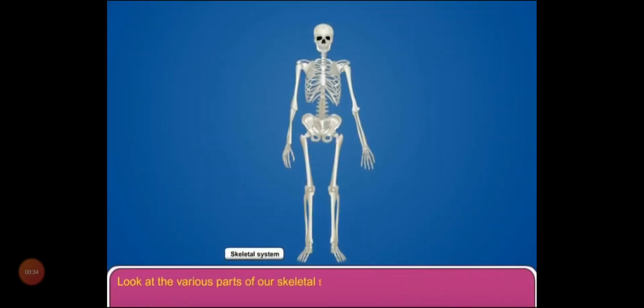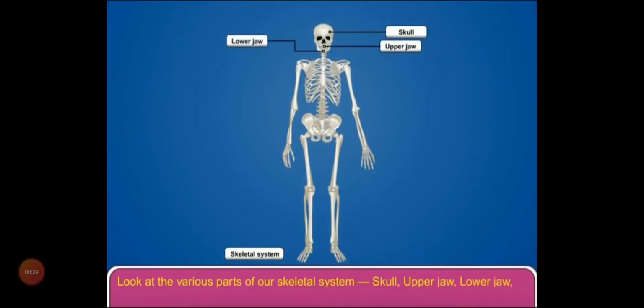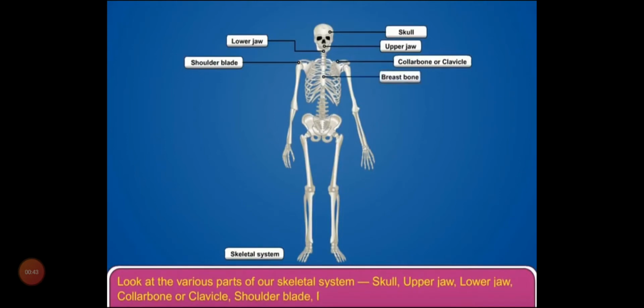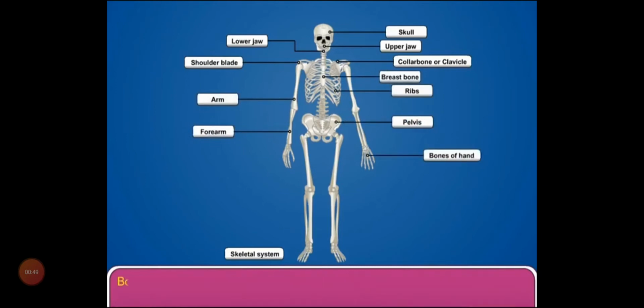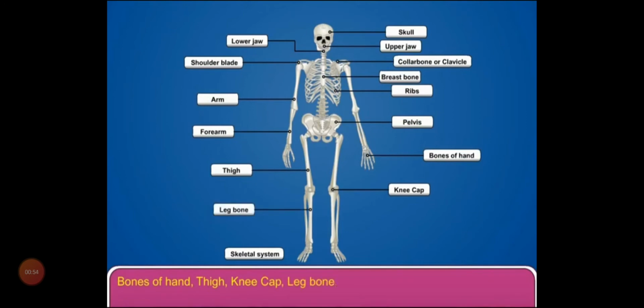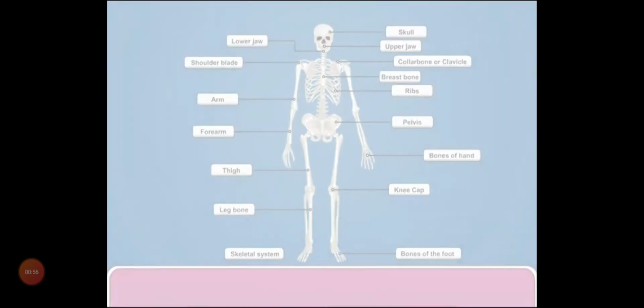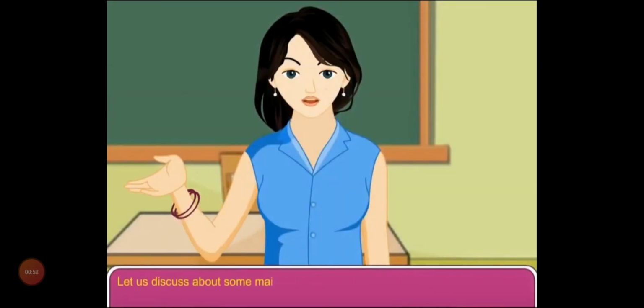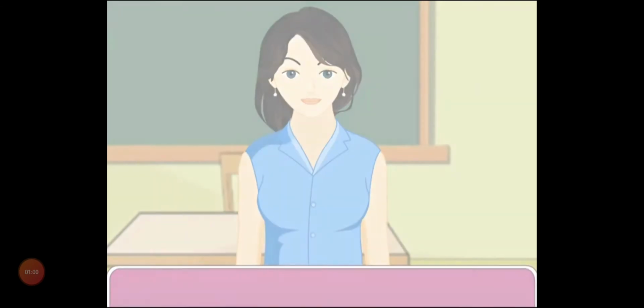Look at the various parts of our skeletal system. Skull, upper jaw, lower jaw, collarbone or clavicle, shoulder blade, breastbone, ribs, arm and forearm, pelvis, bones of hand, thigh, kneecap, leg bone, bones of the foot. Let us discuss some main parts of our skeletal system.